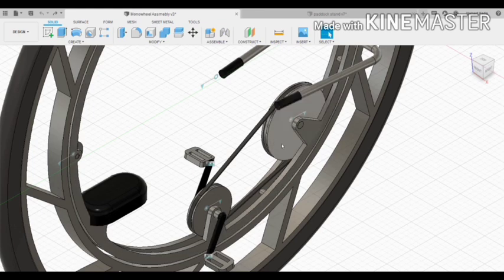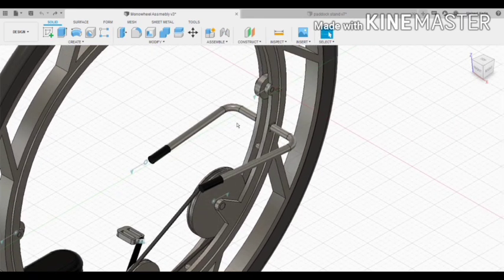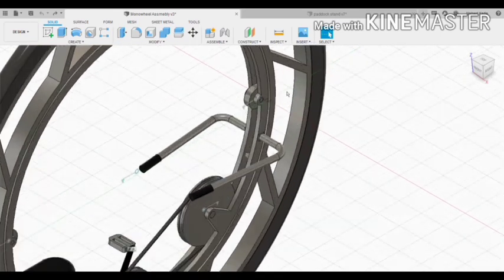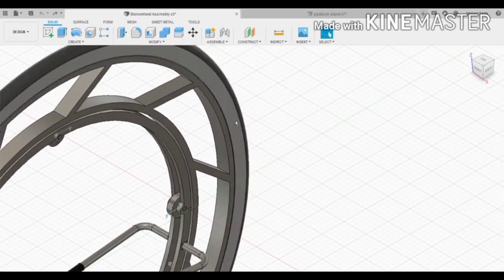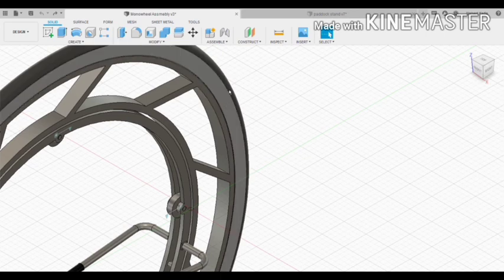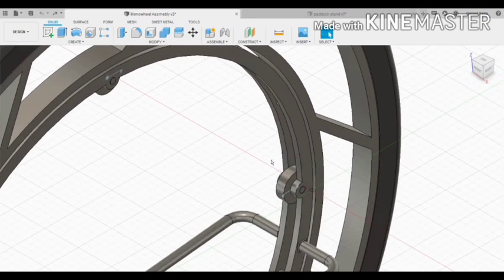So this is the paddle wheel, and now this is the motor, and this is the seating arrangement. These are the handlebars of our cycle, and these are the bearing rollers. And this is the outer ring of our monowheel, which is made up of MS material, and it is coated with rubber tires. And this is the inner frame where the person will sit. It's also made up of MS material.